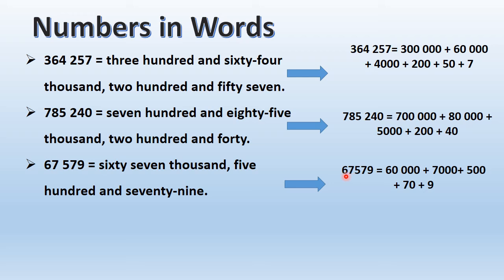Now once I know the places, I will write the values. 6 is in the 10,000 place, which means 60,000. 7 is in the 1,000 place, which is 7,000. 5 is in the hundreds place, so 500. 7 is in the tens place, so 70. And 9 is in the ones place, so 9. So once I add up all these values, I get the final number. Okay.